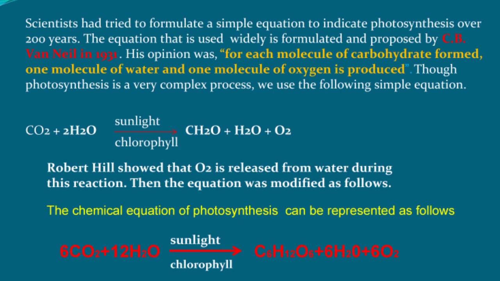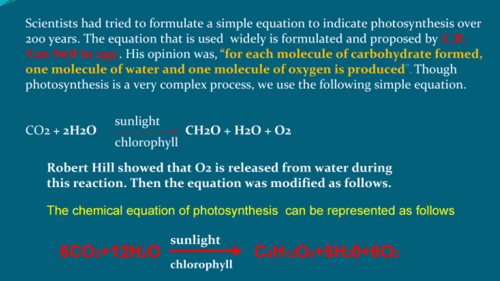So he gave an equation for photosynthesis. It's a simple equation: CO2 plus 2H2O, in the presence of sunlight and chlorophyll, forms CH2O plus H2O plus O2.